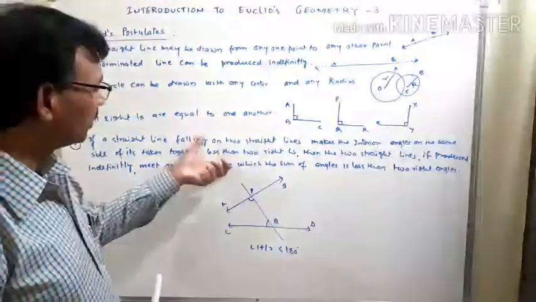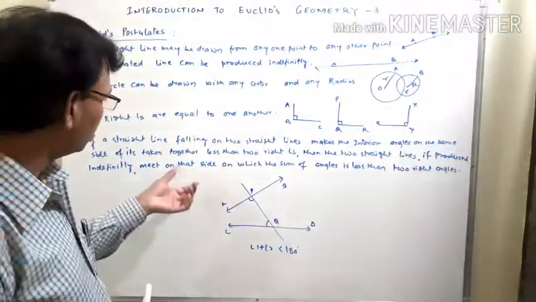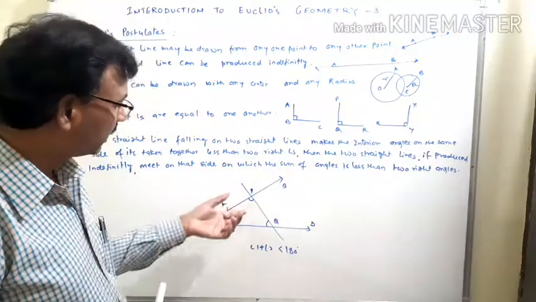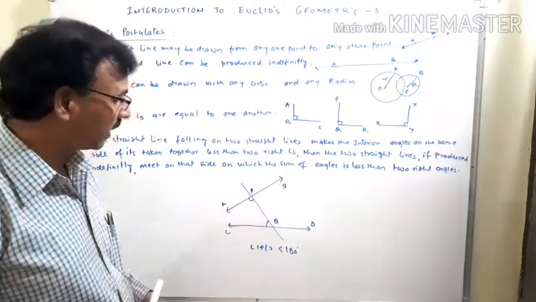Since this statement is so long, now we clarify it with this diagram.